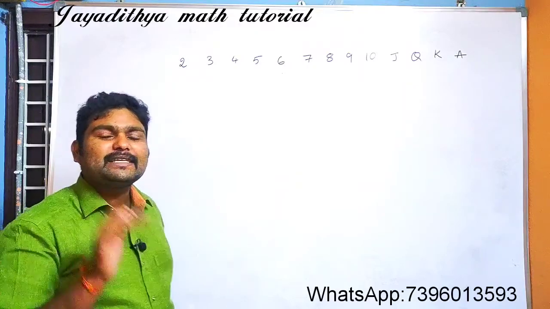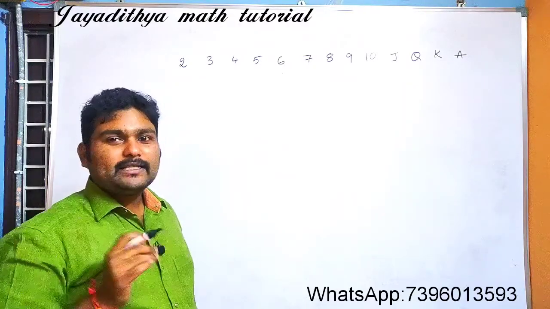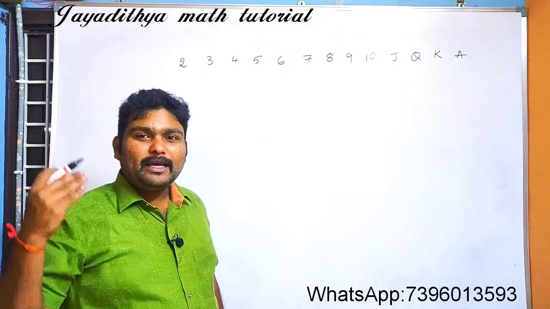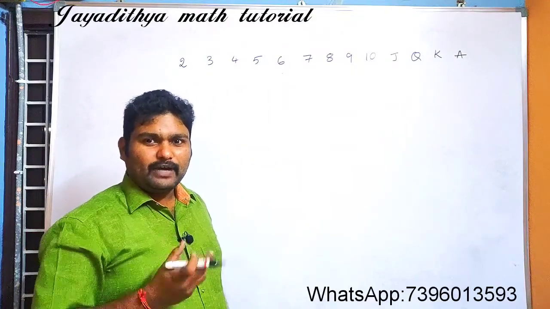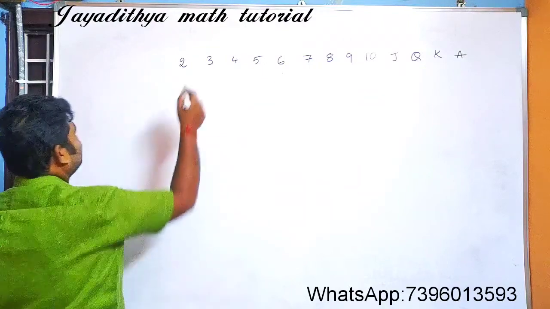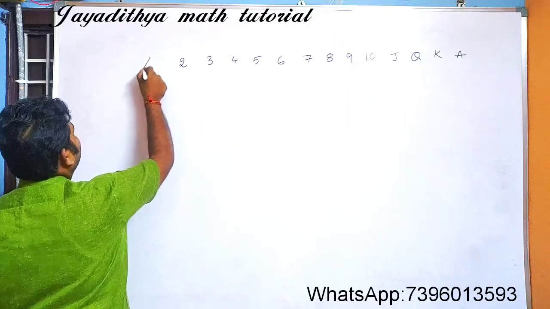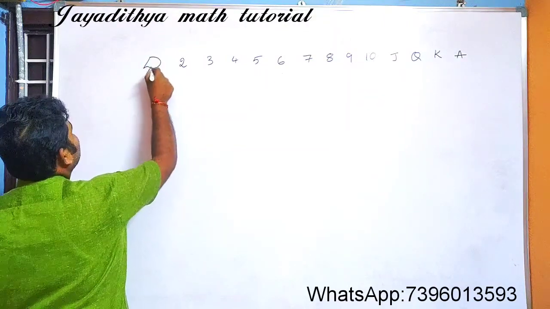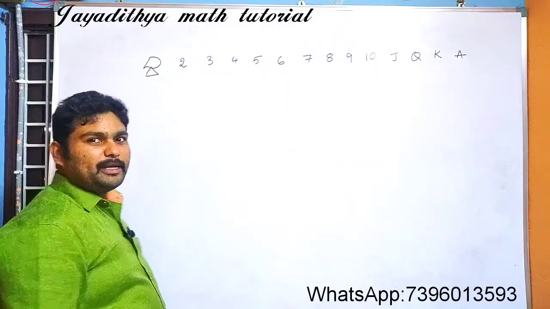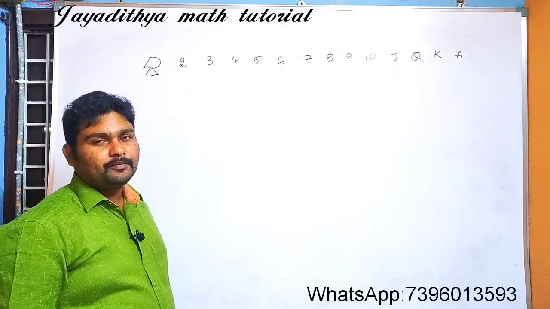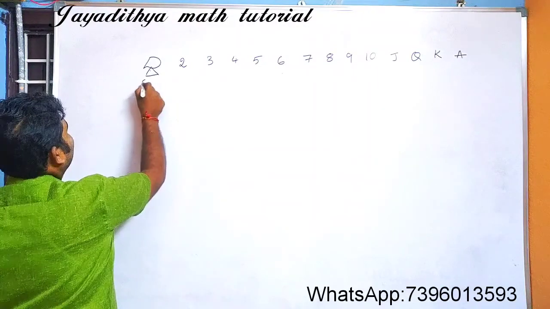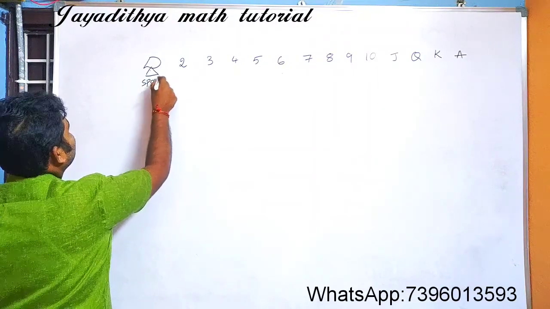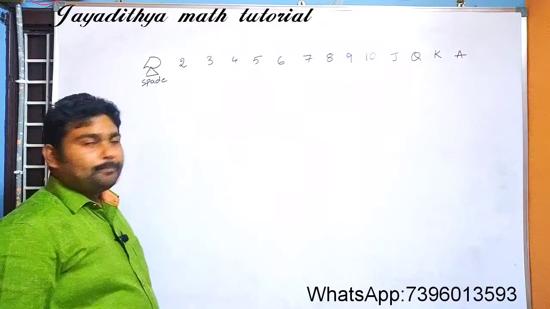And what are the symbols you can see? You might have heard different names for different symbols. There will be a symbol like this. Most students will say it is a leaf shape, but it is not a leaf, it is a spade.